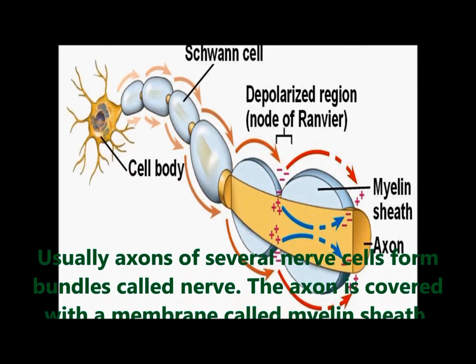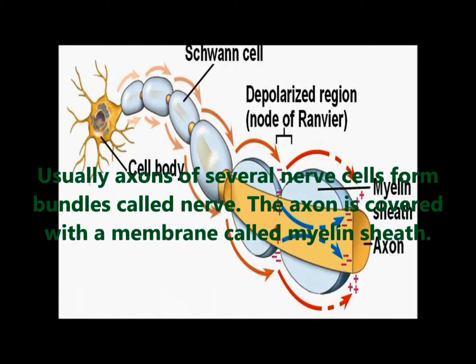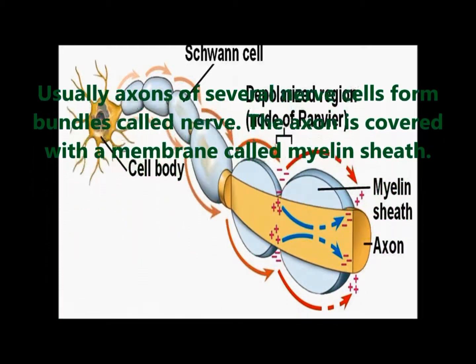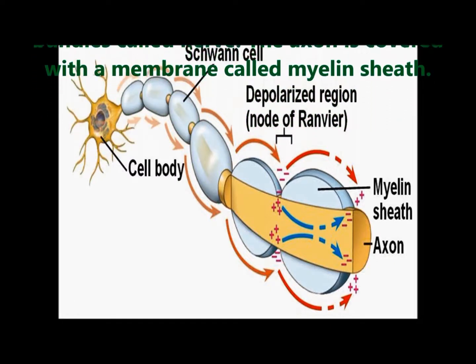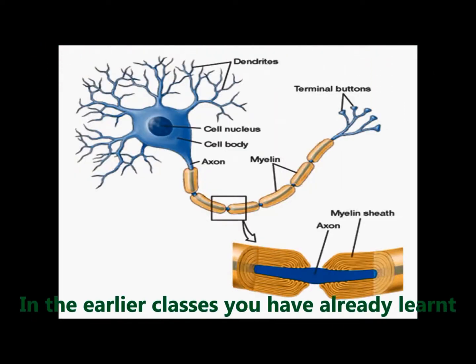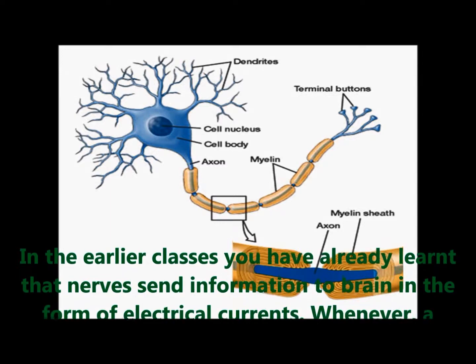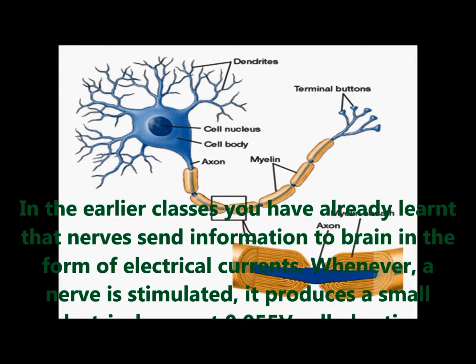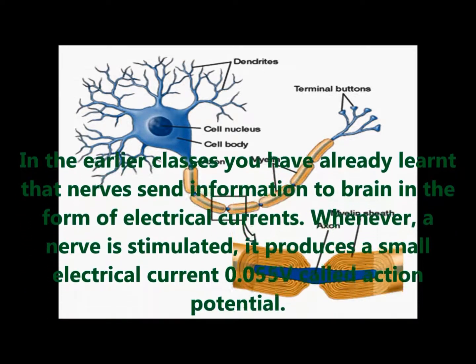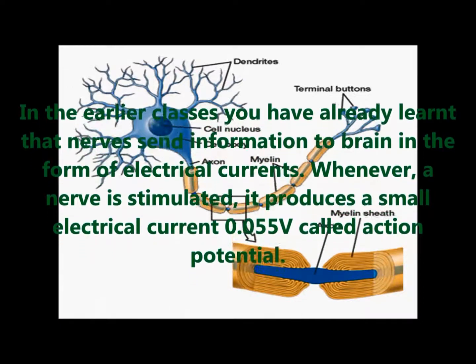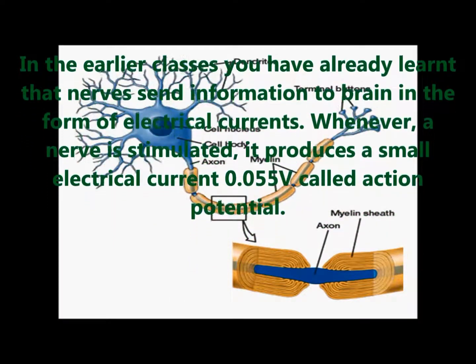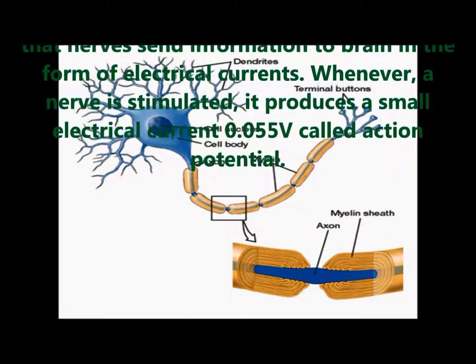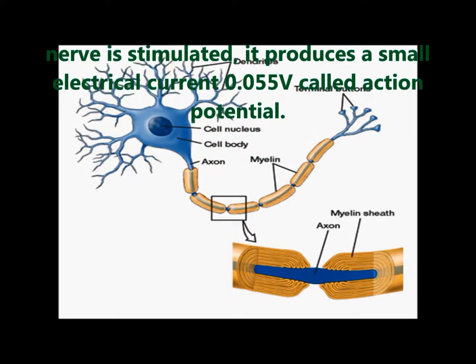Usually axons of several nerve cells form bundles called nerves. The axon is covered with a membrane called the myelin sheath. In earlier classes, you have learned that nerves send information to the brain in the form of electrical current. Whenever a nerve is stimulated, it produces a small electrical current of 0.005 volts.